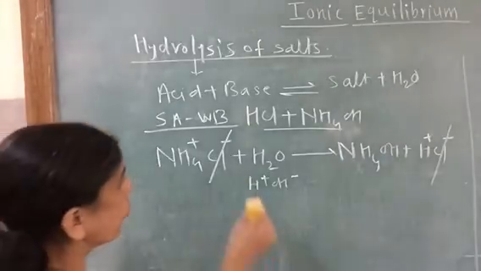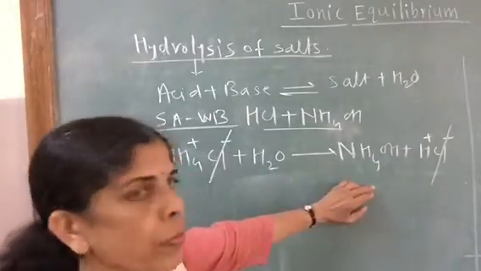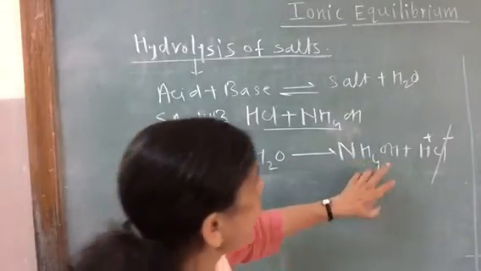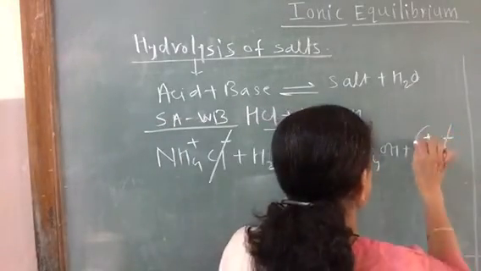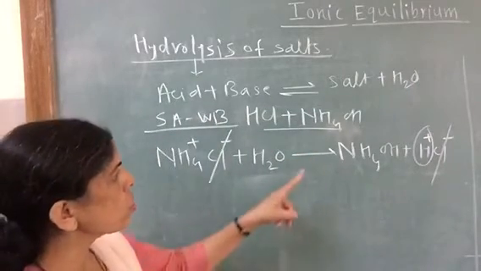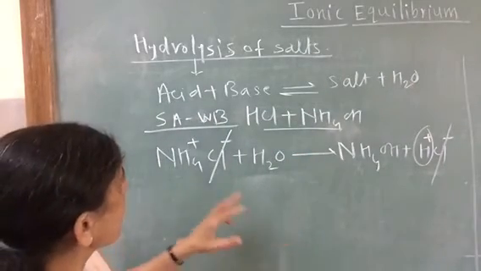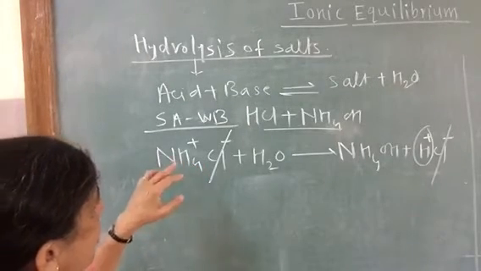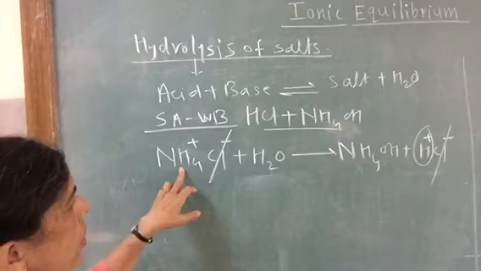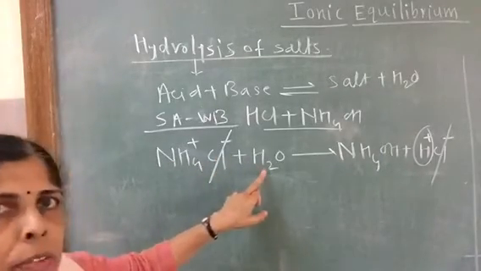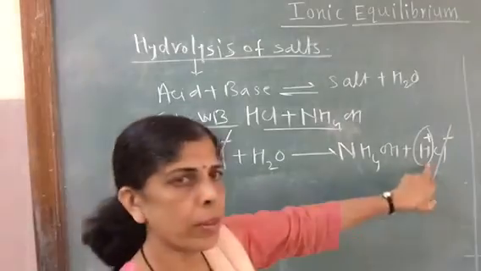What is left on the product side? As compared to OH minus ions, H plus ions are in excess. In this reaction, the cation of the salt is reacting with water to produce acidity.